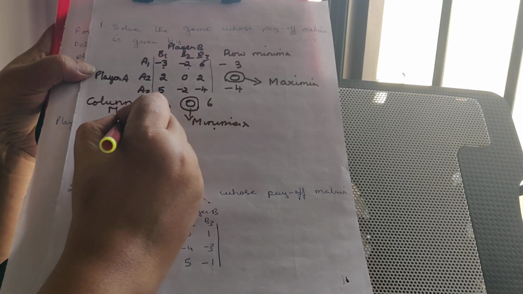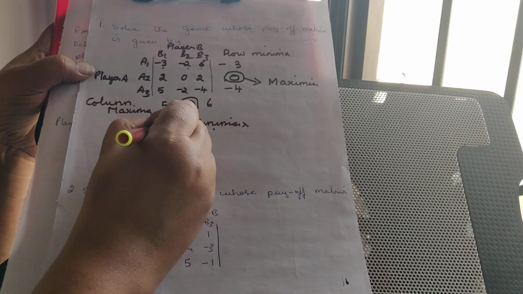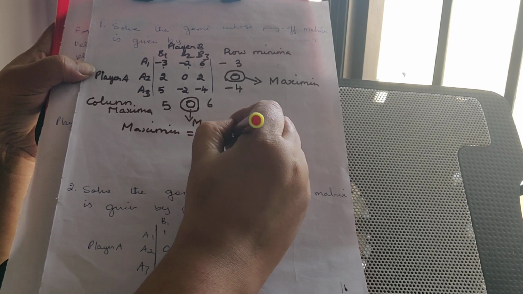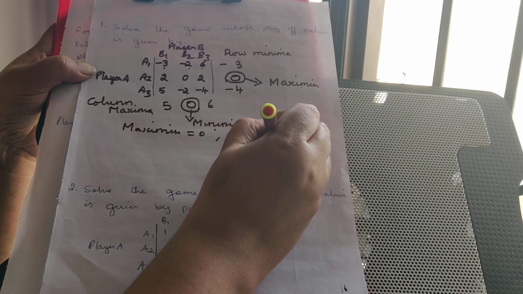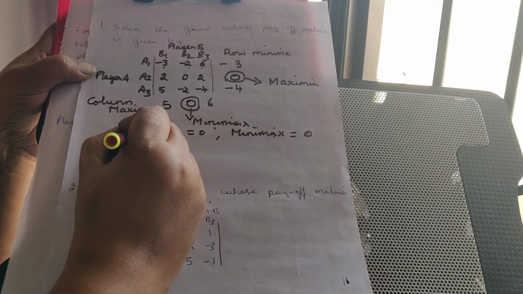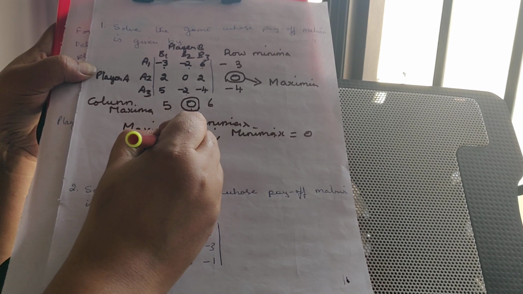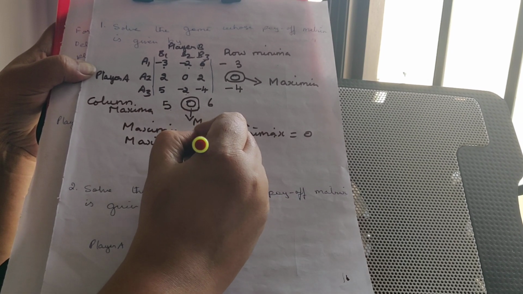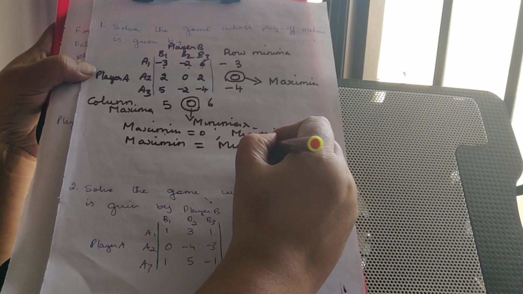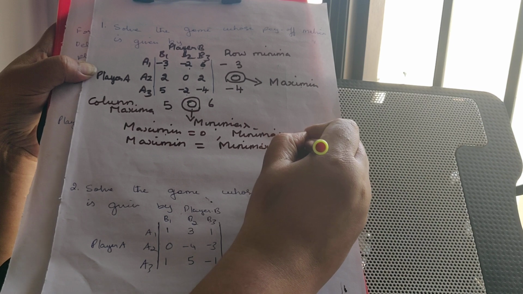Now in this example, what is maximin? Maximin equals 0. Also minimax equals 0. So now when both are the same, that means there is a saddle point. That is, maximin equals minimax, which is equal to the saddle point.